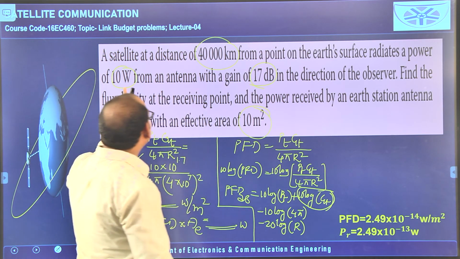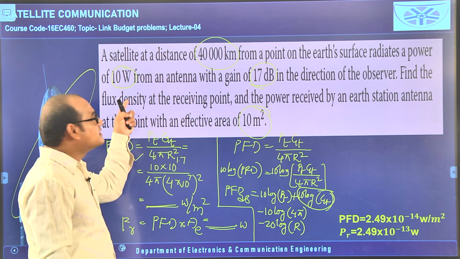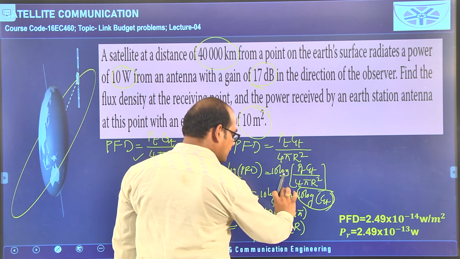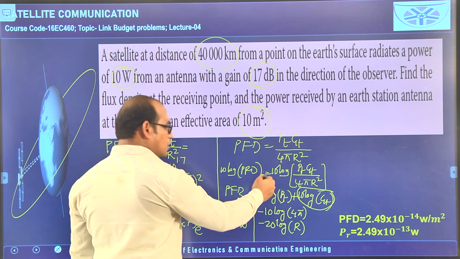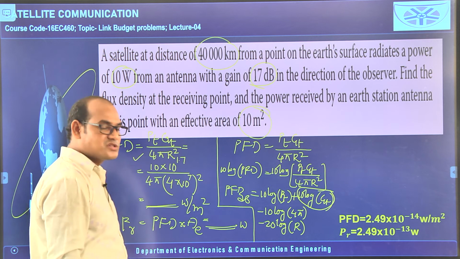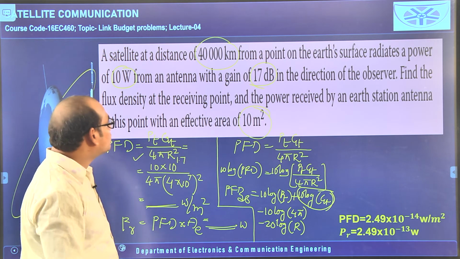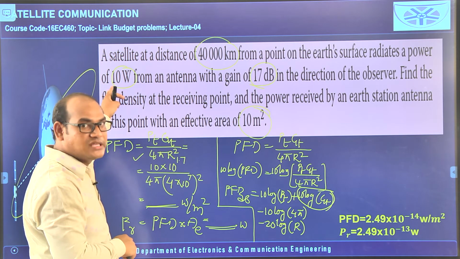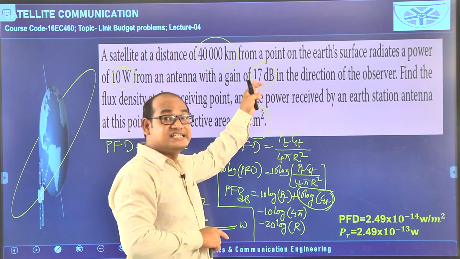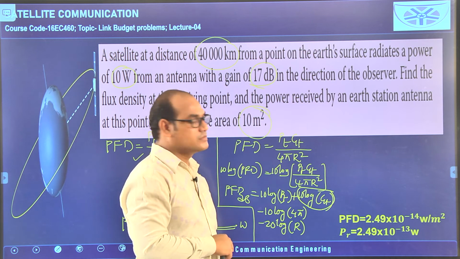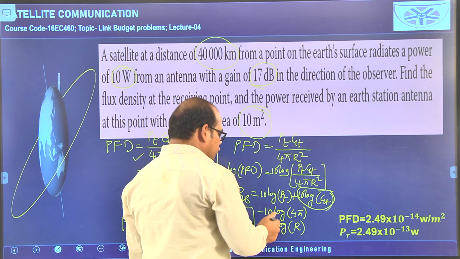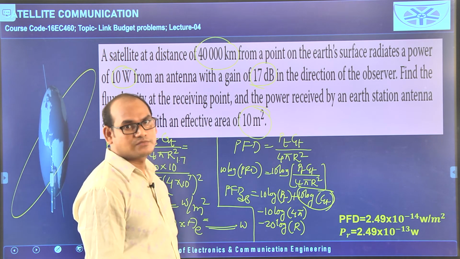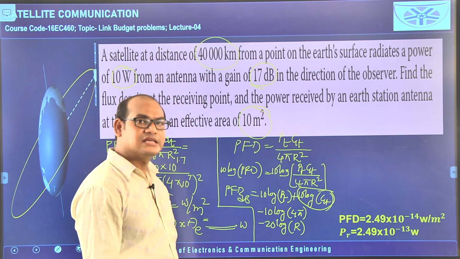But this Pt is not given in dB. This Pt itself is 10, that Pt we have to substitute here, log 10 is 1, 1 into 10 is 10. So don't get confused: Pt is equal to 10 watts, given without dB, and Gt they have given in dB. After that, you can remember this value: 10 logarithm of 4 pi is 11.